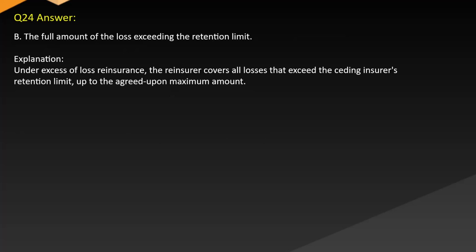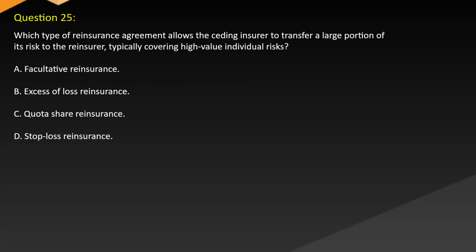Answer B. The full amount of the loss exceeding the retention limit. Explanation. Under excess of loss reinsurance, the reinsurer covers all losses that exceed the ceding insurer's retention limit up to the agreed upon maximum amount.